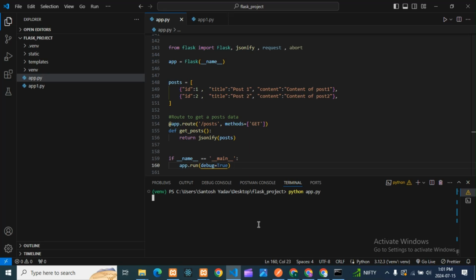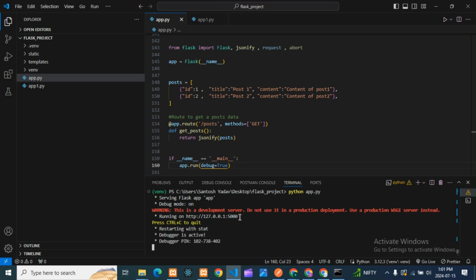Hmm, I think I have to run. Okay, let it be, guys. Here I'll run, then I'll run in my Postman. Okay, so this is running, guys. My application, means my code, is running now. So what I will do, I'll copy this because I want to test this in my Postman.